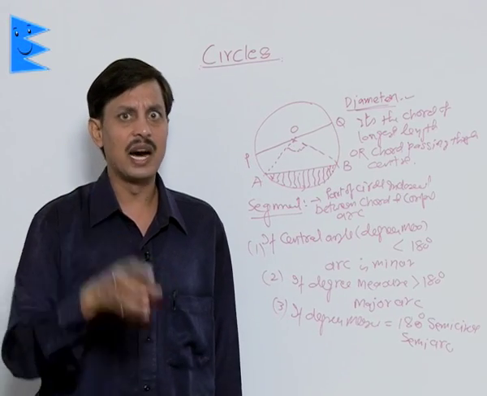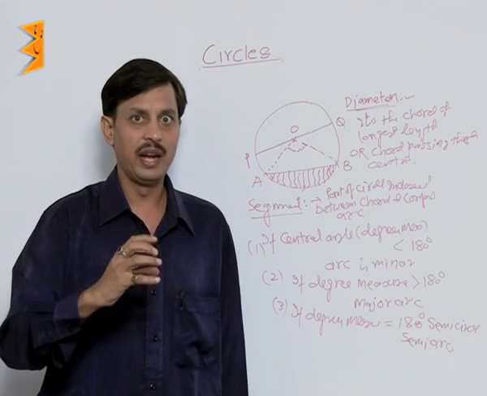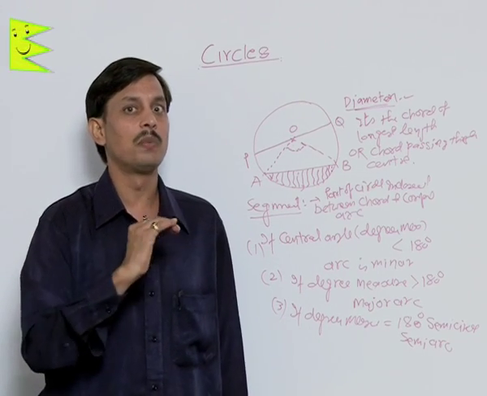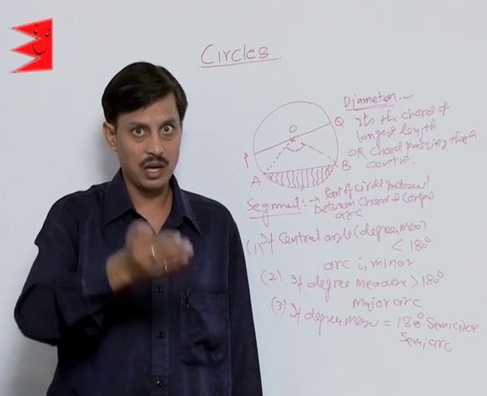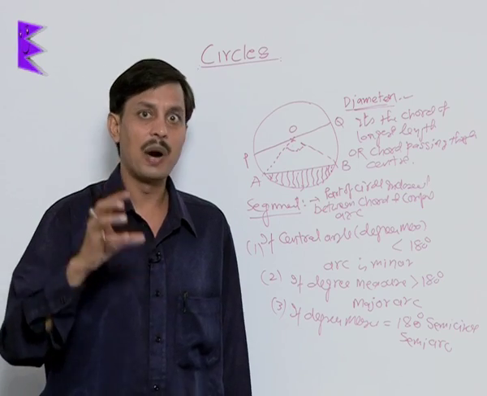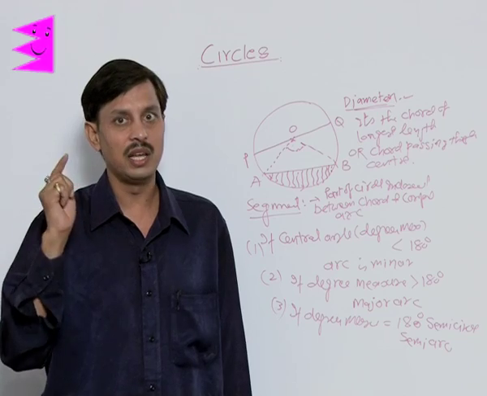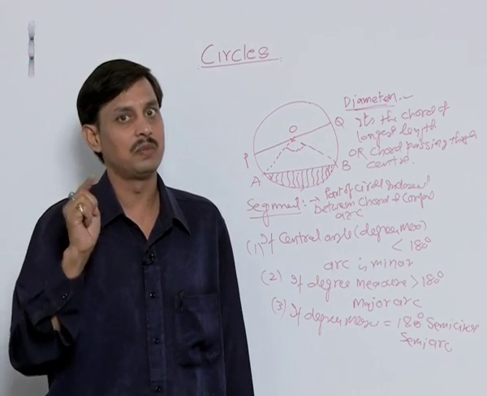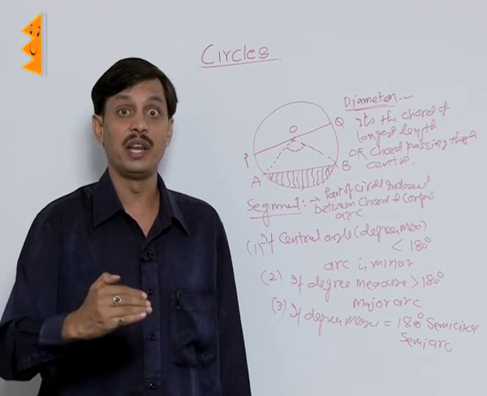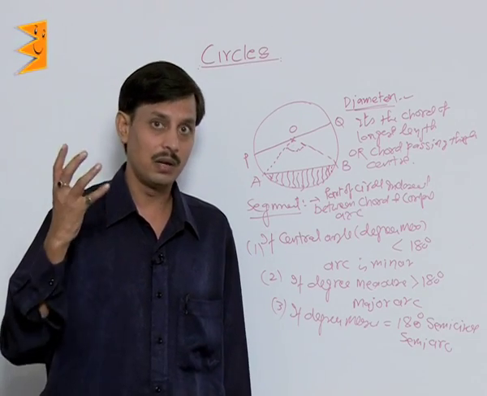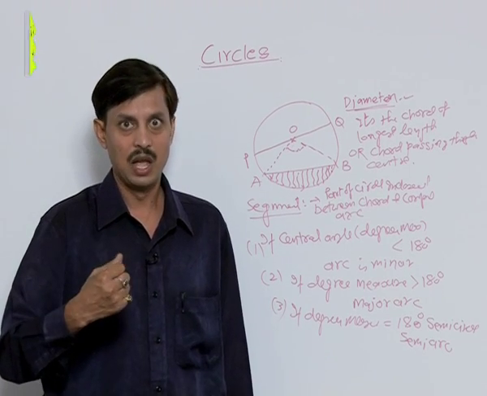The angle that an arc subtends at the center is known as the degree measure. If any two points of the circle are joined, that is known as a chord, and the corresponding arc and that part of the circle is known as the segment. If the degree measure is less than 180, the arc is minor and the segment is a minor segment. If the degree measure is more than 180, the arc is major and the segment is major.